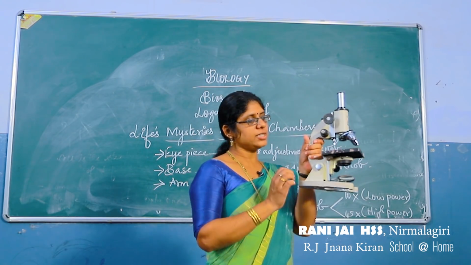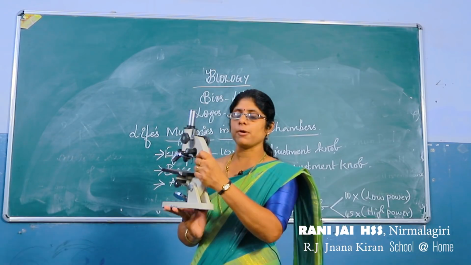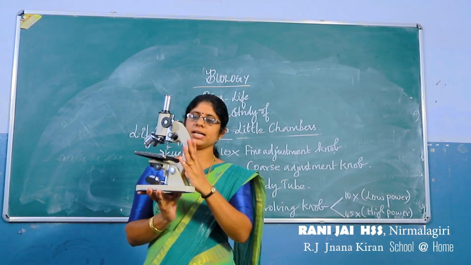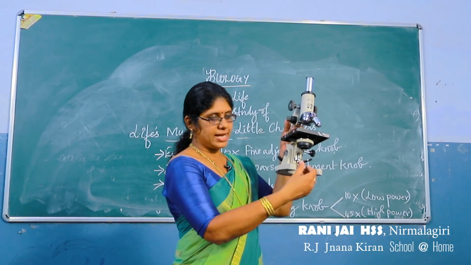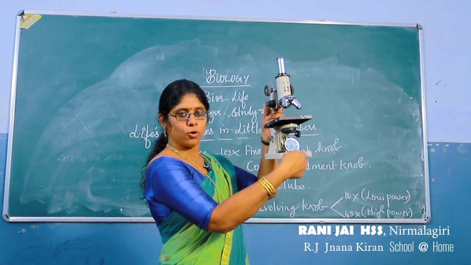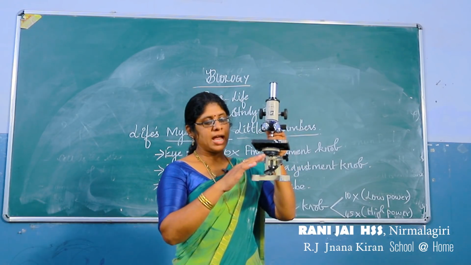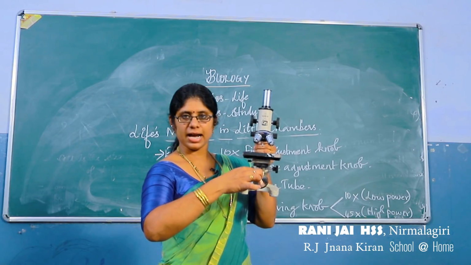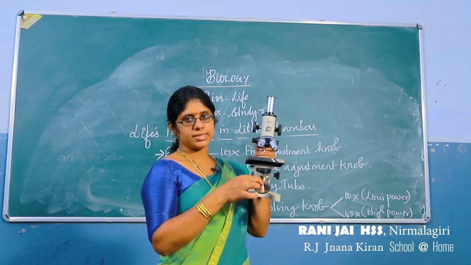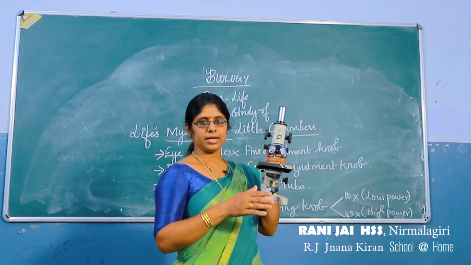Now I am holding this microscope like this. This is known as the arm of the microscope, and you can see the two mirrors over here. One mirror is a little bulged inside, and this mirror is known as the concave mirror, and this mirror is known as the plane mirror.